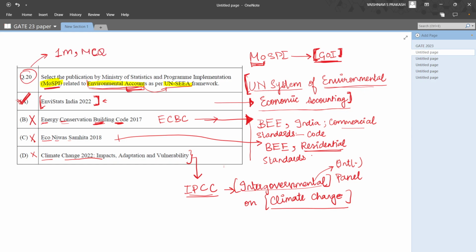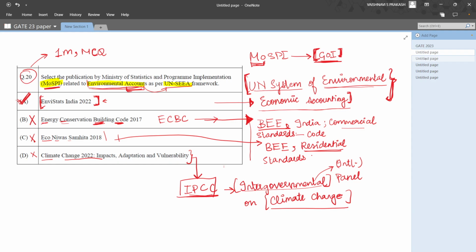What we can learn from this question is that even if we don't know what the right answer is, if we know some common organizations and some general knowledge in terms of sustainability and environmental planning, like what is BEE, what is ECBC, what is Eco Niwas Samhita or what is IPCC, by eliminating all the wrong options, we can get to the right answer.